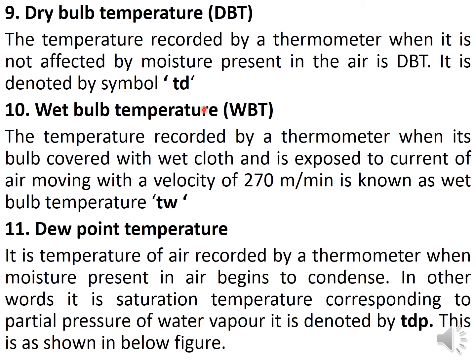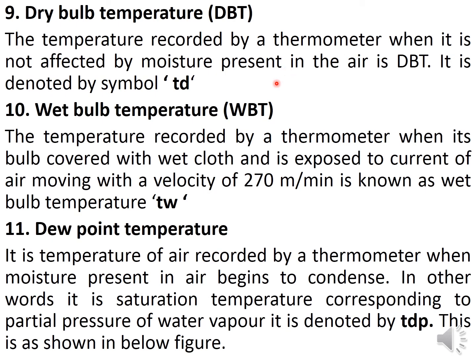The temperature recorded by a thermometer when it is not affected by moisture present in the air is called dry bulb temperature. It is denoted by TD. Normally, if you hold that thermometer in the air, whatever temperature it measures is called the dry bulb temperature.